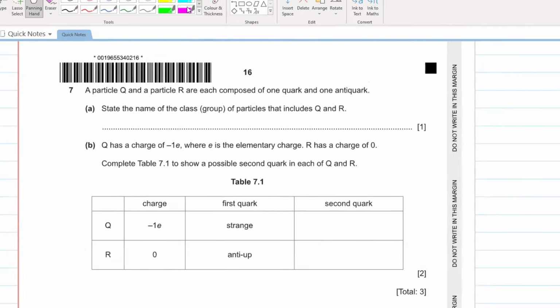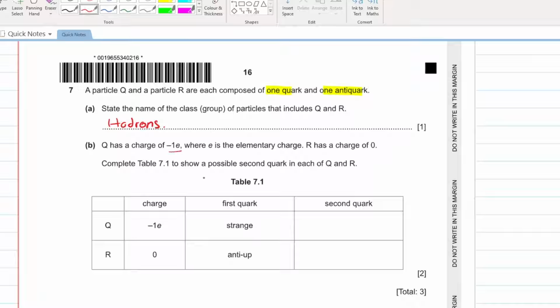देखो अब क्या लिखा हुआ है. A particle Q and a particle R are each composed of one quark and one antiquark. Perfect. State the name of the class or group of particles that includes Q and R. Which type of particles include quarks? Beta, if your object is made of quarks, that is known as hadron. कोई भी object अगर quarks से बना हुआ है, that is known as hadron. Simple as that, nothing complicated.